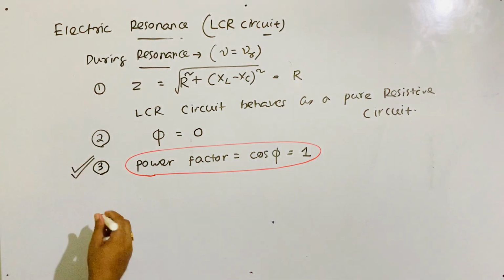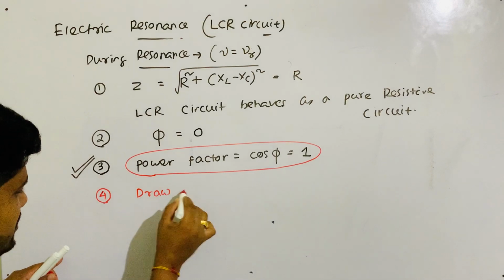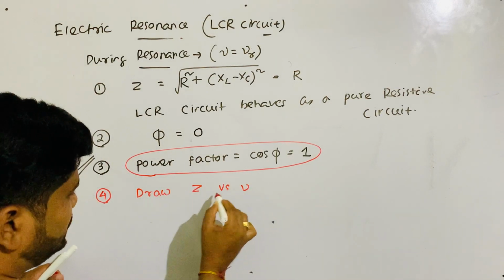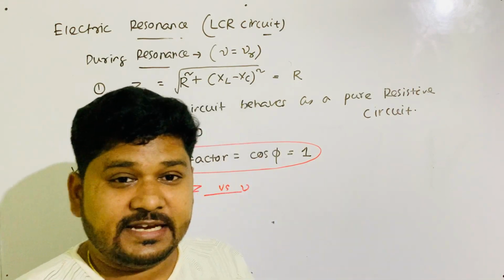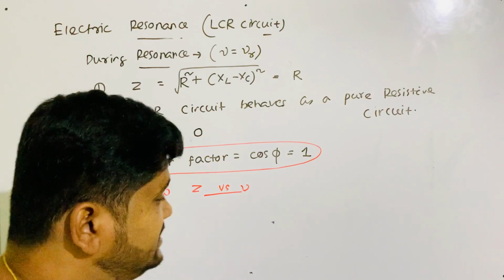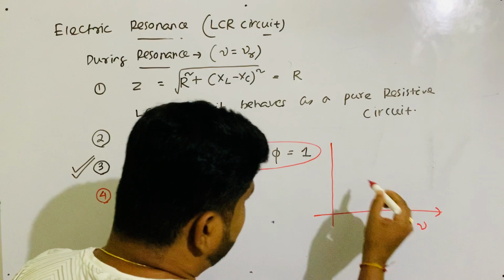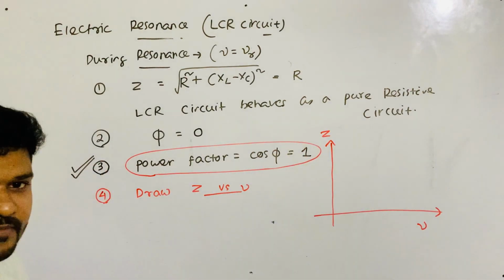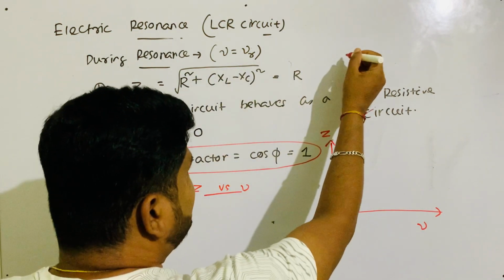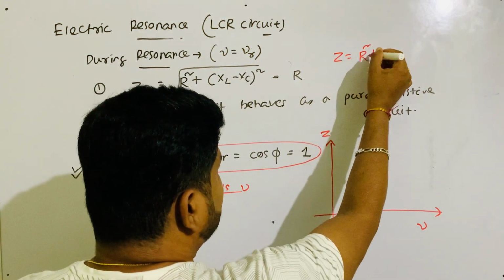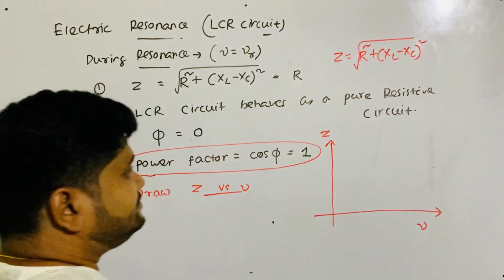Now come to the fourth point. Draw the Z versus nu graph for the LCR circuit during resonance. You see the graph? This is nu, this is Z. Now, when you see the Z expression, I am writing it again here: Z is the square root of R square plus (XL minus XC) whole square.